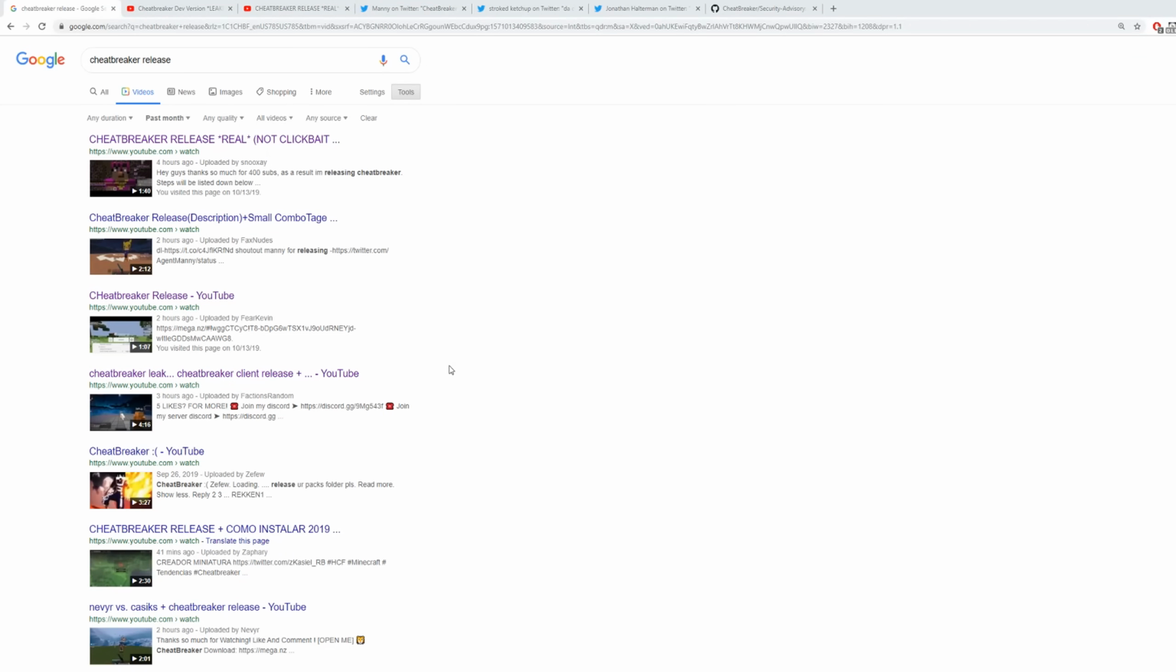So today we're going to be talking about this 2019 CheatBreaker release. And this isn't really a real release because this is a leak, but we are going to be covering it just because there's been a lot of discussion about this, whether or not this is safe or not. What are the details surrounding its actual leak? What are the details surrounding the person who leaked it? Is this safe?